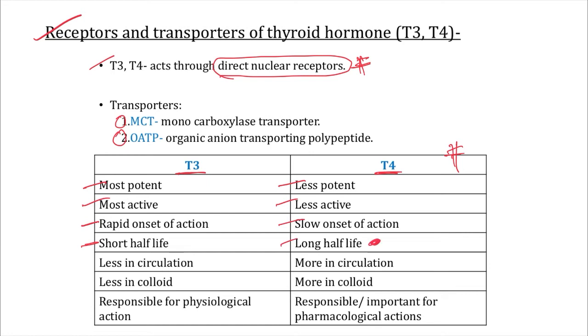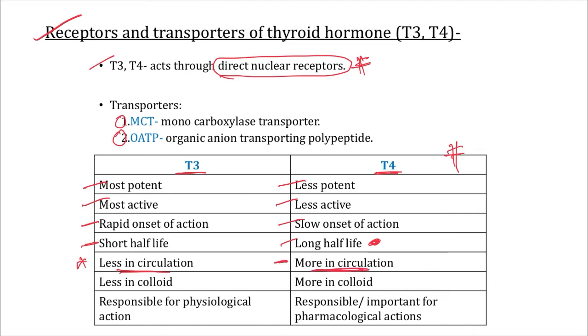We will come again. Now see here, very important: T3, the most potent, is less in circulation. How to remember this? Something which is most potent is required in less quantity. If required less, obviously it will be less in the circulation also. That's why this is less in circulation, whereas our T4, which is less potent, is more in circulation.